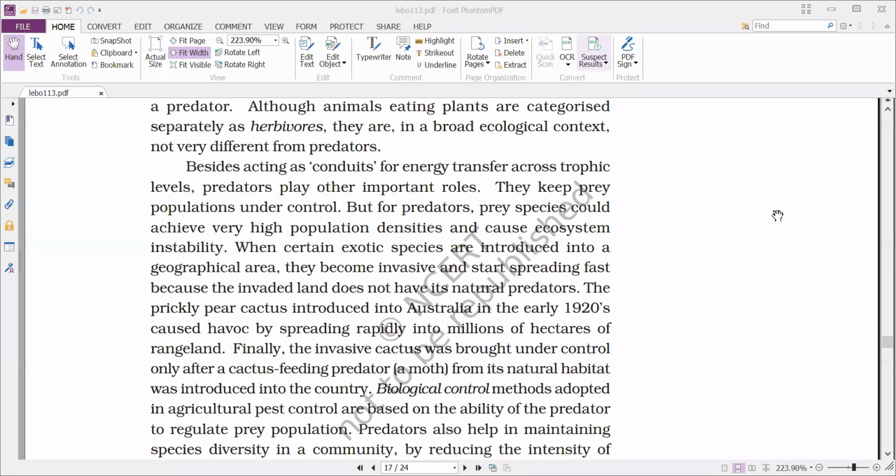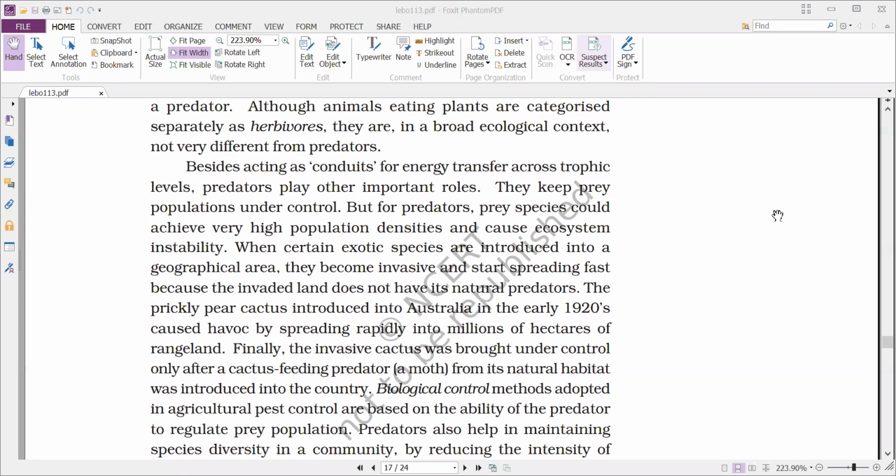And if there are no carnivores in an ecosystem, then the herbivore population will increase because there is no restraint for herbivores now. So the herbivore population increases, thereby destroying all the vegetation, and the plants are destroyed. The producers are removed, and finally the herbivores are removed. So the total ecosystem gets disturbed.